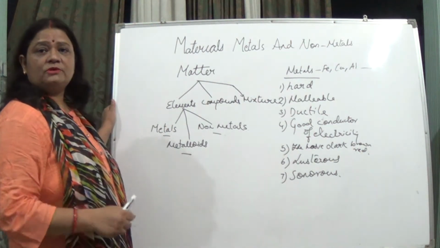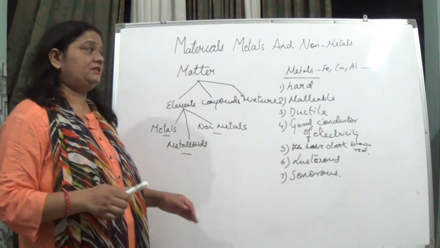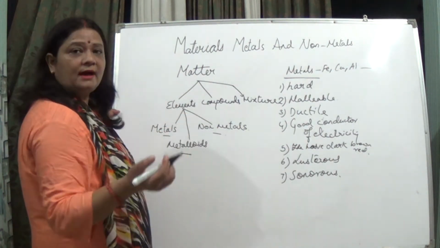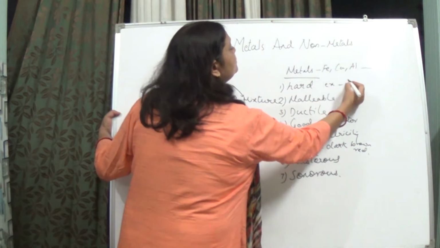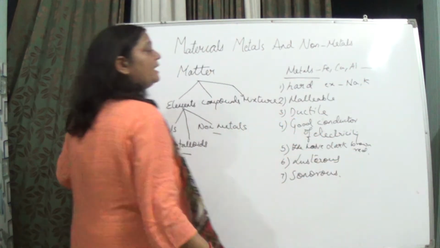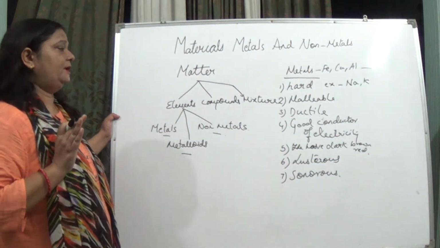But sodium and potassium are not hard, they are soft in nature. So we can write that all metals are hard, with the exception of elements like sodium and potassium, which are soft and can be cut with a knife.